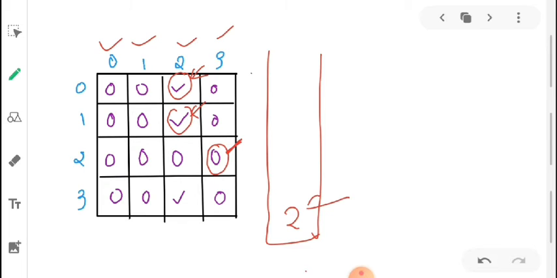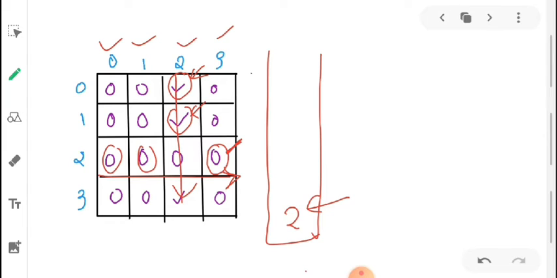2 is our potential candidate now, but we can't clearly say whether 2 is a celebrity for this matrix or not, because we haven't analyzed all cells. For 2 being a celebrity we have to analyze this whole row of 2. If this whole row contains 0, then we can say that 2 is a celebrity, because a celebrity is one who knows nobody. So by checking this whole row and this whole column of 2 we can clearly say that 2 will be our celebrity.